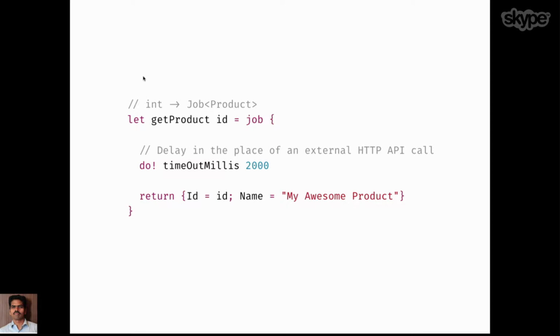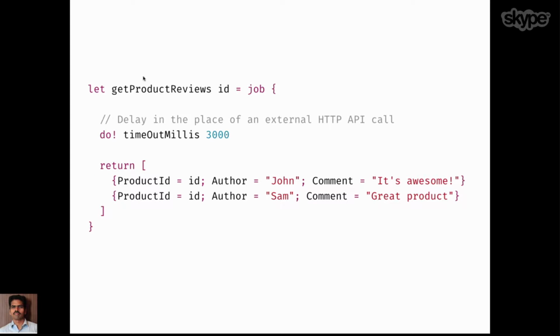So in order to do that, let's simulate this example over here. I'm putting that in the form of a function that takes a product ID as its input and returns a job. When it gets executed, it is going to give you the product. I'm making everything simple just for the sake of example. I'm simulating a delay in the place of an HTTP API call. And to get the product reviews, again, a similar kind of function. It takes the product ID and returns the reviews. Again, I'm simulating a delay here. It takes some 3 seconds to return the response back.